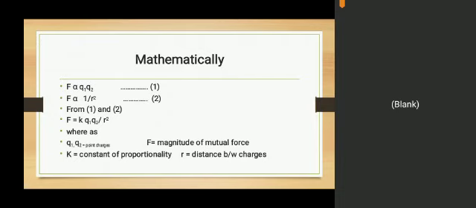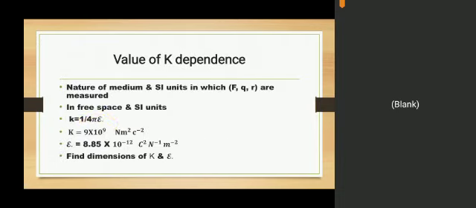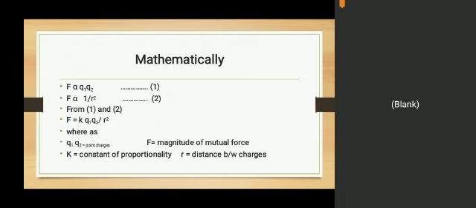Now let us explain all the terms included in this formula. Q1, Q2 are point charges, F is the magnitude of the mutual force, while K is the constant of proportionality. We have written these proportional quantities in equation form, so it is compulsory to put a proportionality constant in the expression.